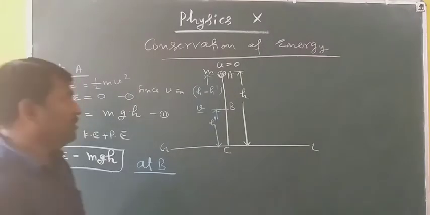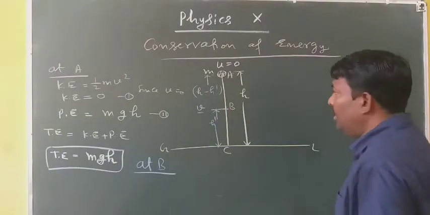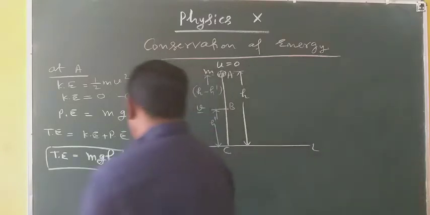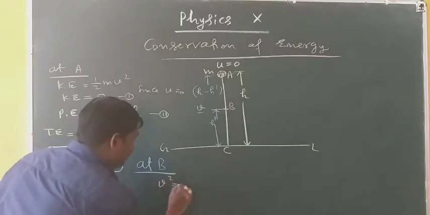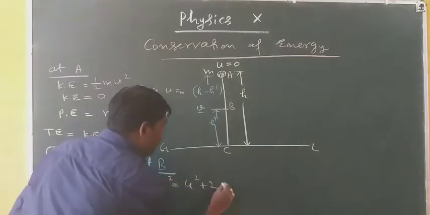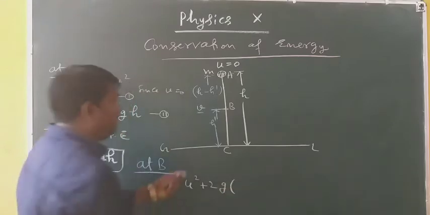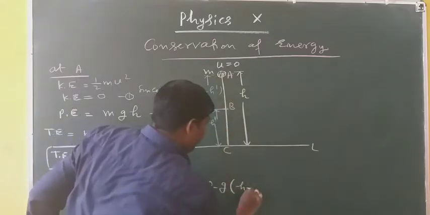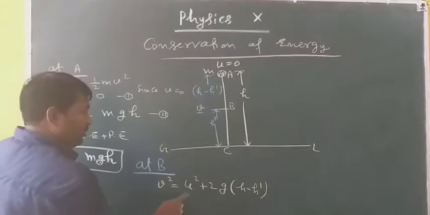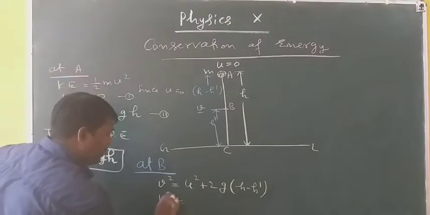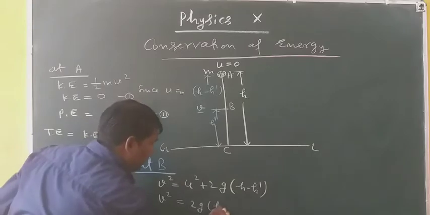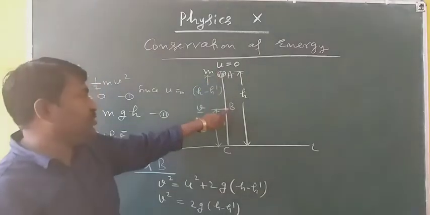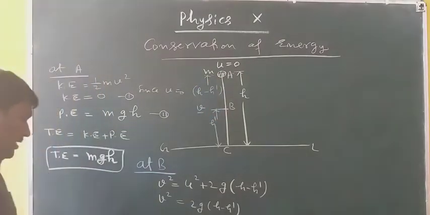Is it clear? So just see, at this point B, the velocity attained by this body will be v square is equal to u square plus 2gh, and in place of h, the distance covered is h minus h dash. u is 0, therefore v square is equal to 2g into h minus h dash. This is the velocity attained by this body when it reaches this point B.